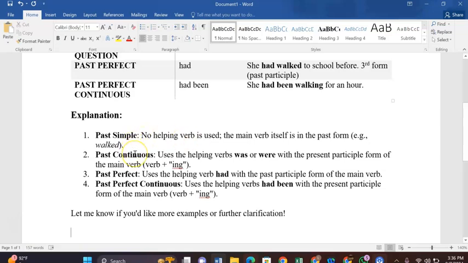Past continuous: continuous means first form with ing, and because it is past continuous, was or were will come. Past perfect means had will come, and for perfect, the third form of verb. Past perfect continuous: continuous is coming, so first form with ing, and because it is past perfect, had been will come with that. Had been, first form ing. So this is all about past tense.